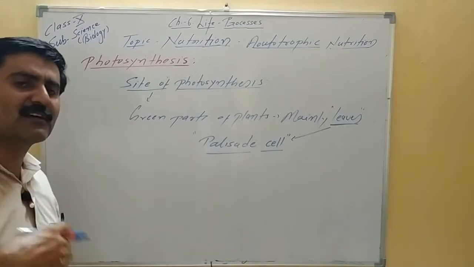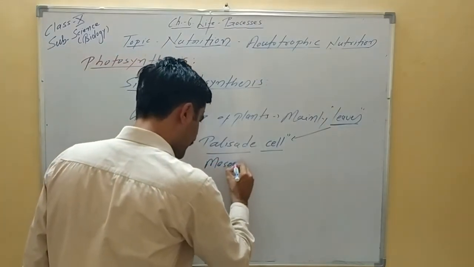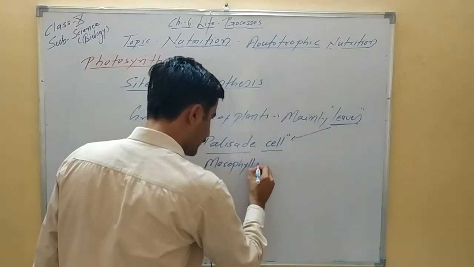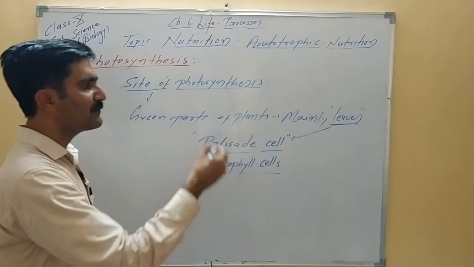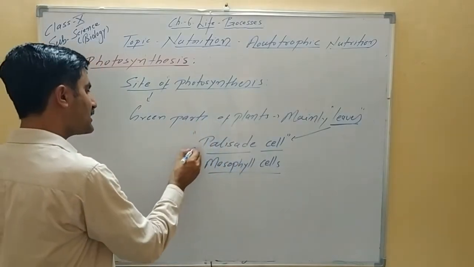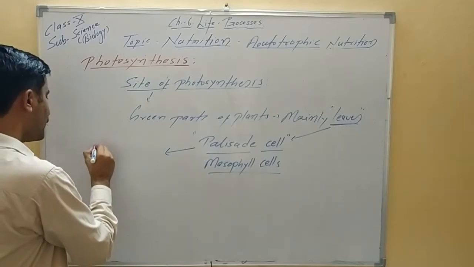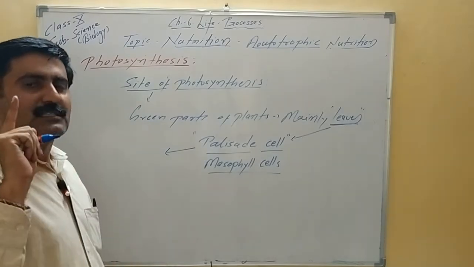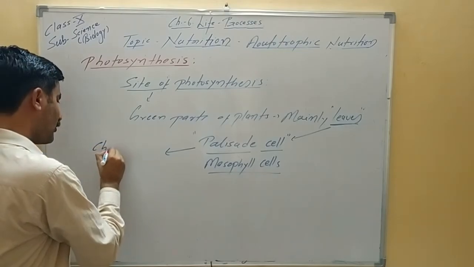Besides palisade cells, there are other types of cells. These are called mesophyll cells, spongy mesophyll cells. So these are the cells that take part in photosynthesis. Now please keep in mind, these palisade cells are rich in a cell organelle called plastid, and these plastids are chloroplasts.